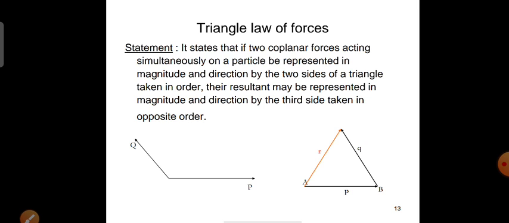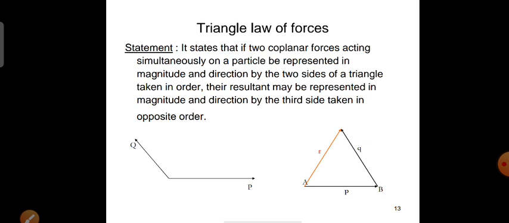So here two forces P and Q. P and Q acting on a body are going to be represented by the sides of a triangle. So if P and Q are represented as the two sides of a triangle, then the resultant will be represented by the closing side of the triangle. Here the red color side is the closing side. That closing side of the triangle, here we are taking in opposite direction.